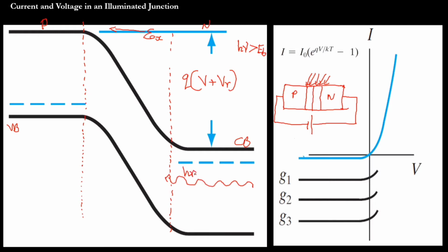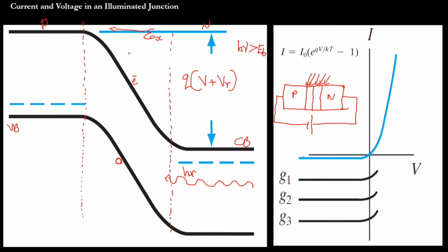Here an electron hole pair may be created because of the photon. A hole is created, an electron is created. We learned that the hole will be at the top of the valence band and the electron at the bottom of the conduction band. What will happen to this electron and hole?